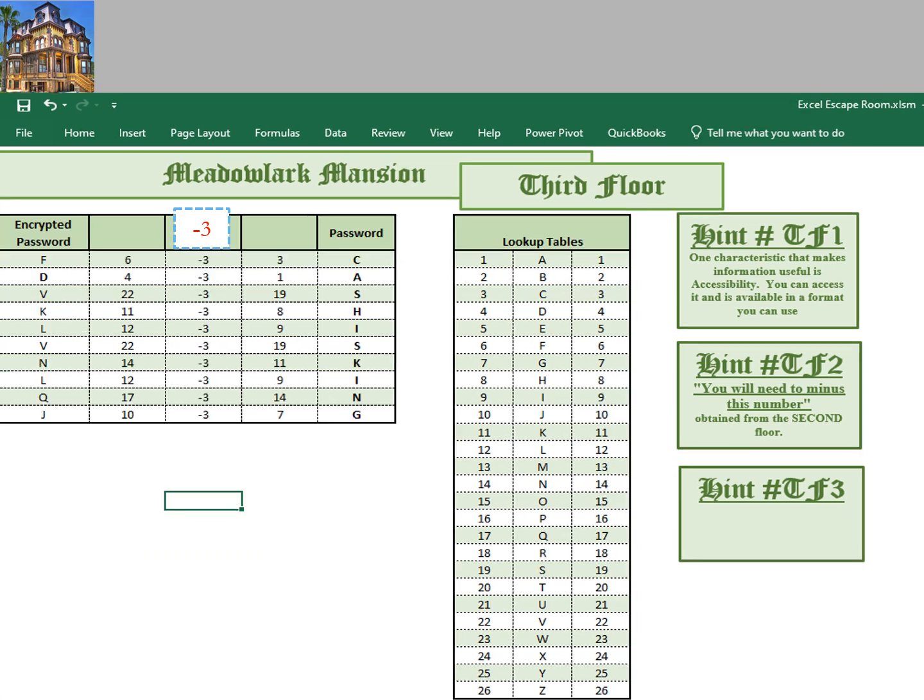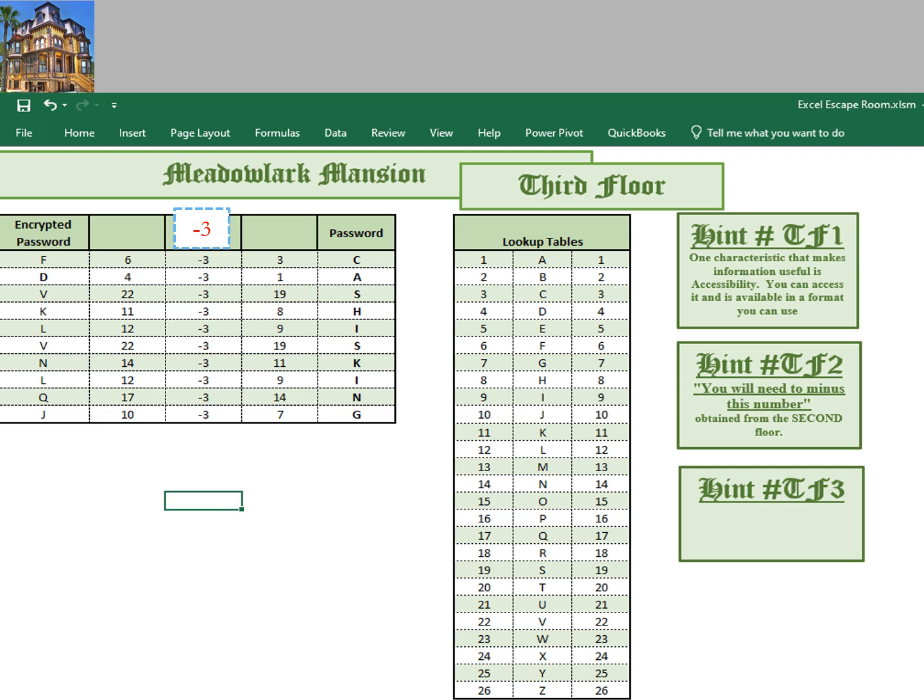However, if we change the format and we take it out of Webdings and put it into Times New Roman or really any other font, we can now see letters. So again, we haven't changed anything other than the format. Let's go to hint number 2. You will need to minus this number that was obtained in the 2nd floor, and that number was 3. So what I'm going to do is use this table over here, and I'm going to convert the F to a 6, the D to a 4, etc.